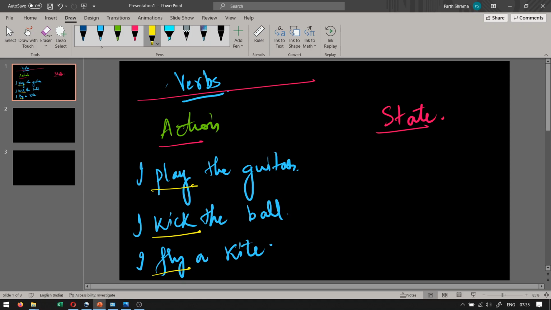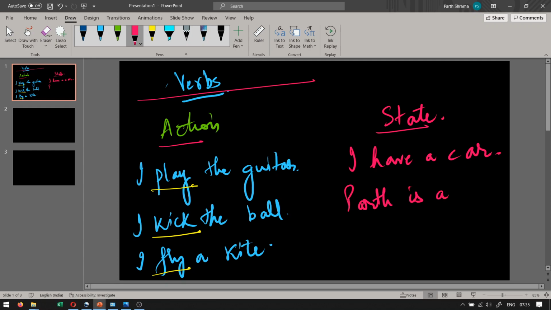Now, what are state verbs? Let's say I have a car. Okay. Another one. Parth is a teacher. Okay. I made a sentence with my own name. Parth is a teacher. I like mangoes. Although we don't get good mangoes in Karimganj, but I still like mangoes.